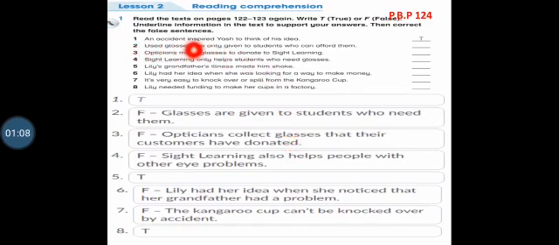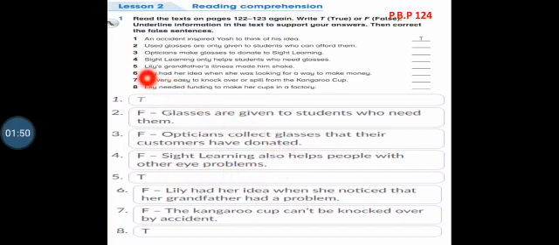Number 1, an accident inspired Yash to think of his idea. It's true. Number 2, used glasses are only given to students who can afford them. It is false. Glasses are given to students who need them. Number 3, opticians make glasses to donate to sight learning. It is false. Opticians collect glasses that their customers have donated. Number 4, sight learning only helps students who need glasses. False. Sight learning also helps people with other eye problems.